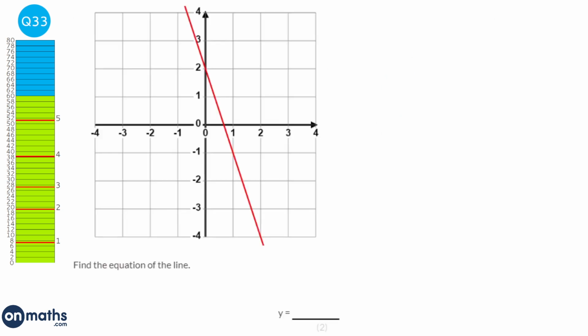We can write the equation of any straight line as y equals mx plus c, m being the gradient and c being the y-intercept. Now the y-intercept is the easy one because it's just where the line crosses the y-axis. In this case, it's going to cross it at 2. Now to find the gradient, we need to find 2 coordinates that we know, and preferably next to each other. So I'm going to pick the same coordinate, the y-intercept coordinate, and this coordinate here, we know what that is.